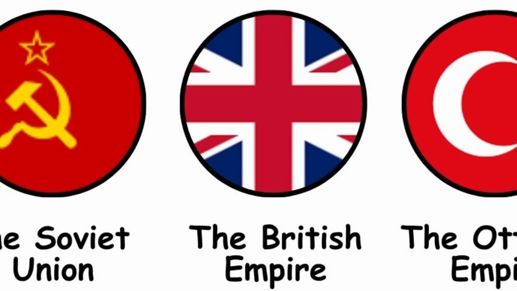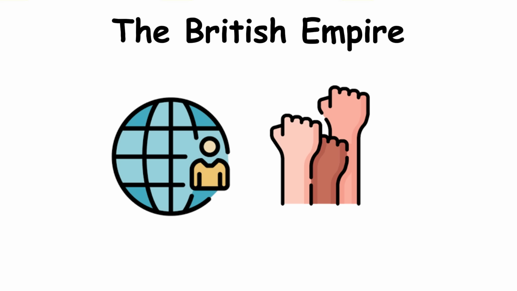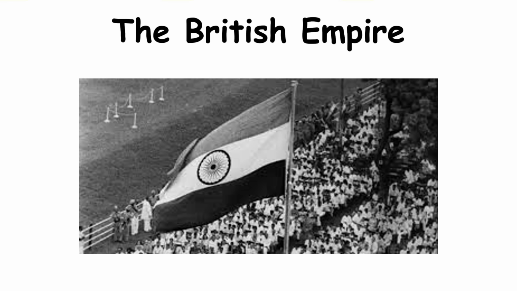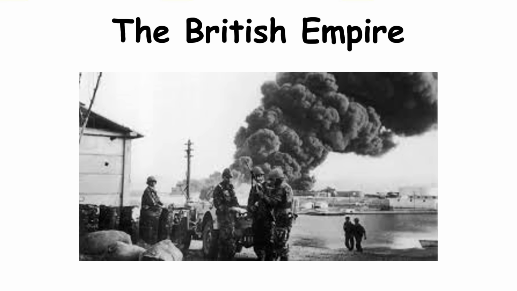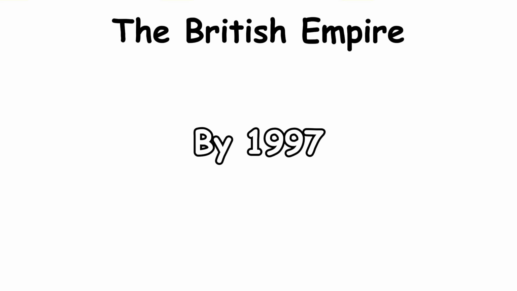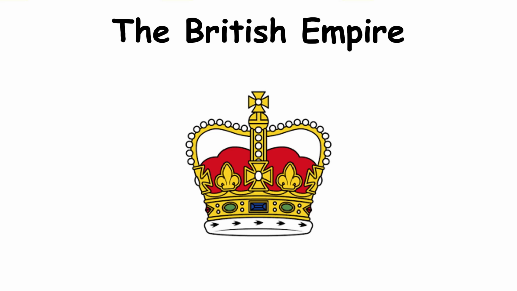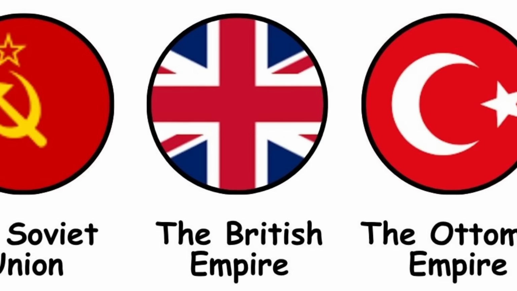The British Empire. At its peak, the British Empire controlled nearly a quarter of the world's land and population. But global wars, rising independence movements, and the cost of maintaining faraway colonies weakened it. India's independence in 1947 began a wave of decolonization across Africa, Asia, and the Caribbean. The 1956 Suez Crisis revealed Britain's fading global power. By 1997, the handover of Hong Kong to China symbolized the final chapter. The empire that once claimed the sun never sets had transformed into the modern Commonwealth, a network of independent nations bound by history.